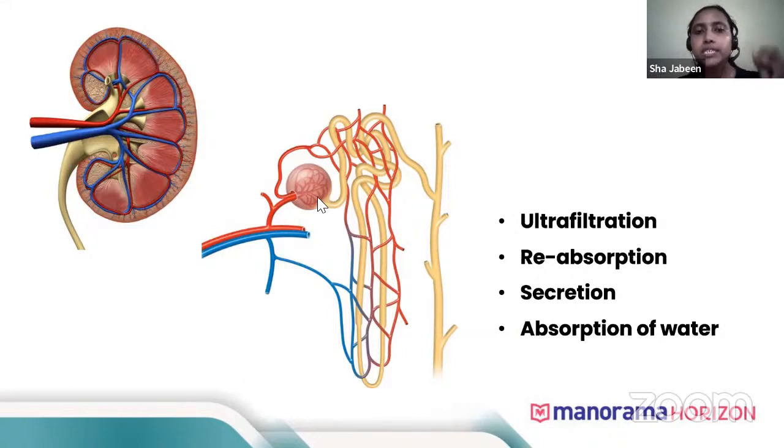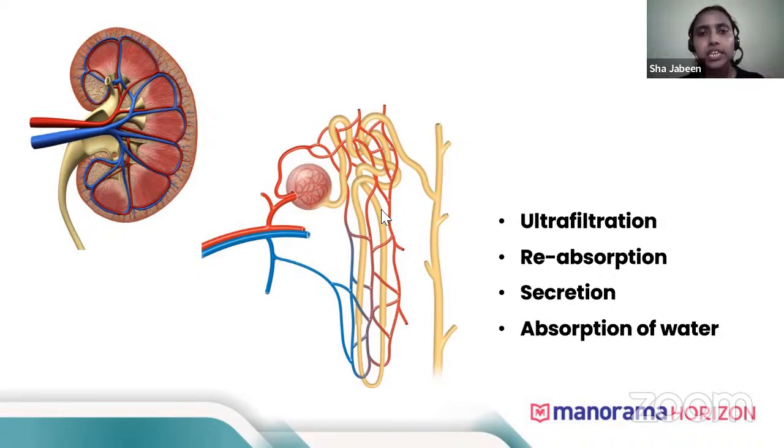So what happens is, when the filtrate passes through the small tubes, a lot of reabsorption takes place. 99% of the filtrate gets reabsorbed. 99% of water and all other essential minerals get reabsorbed. Hence, you can see all the blood vessels are surrounding these tubules. They are surrounding the tubule because reabsorption is taking place.